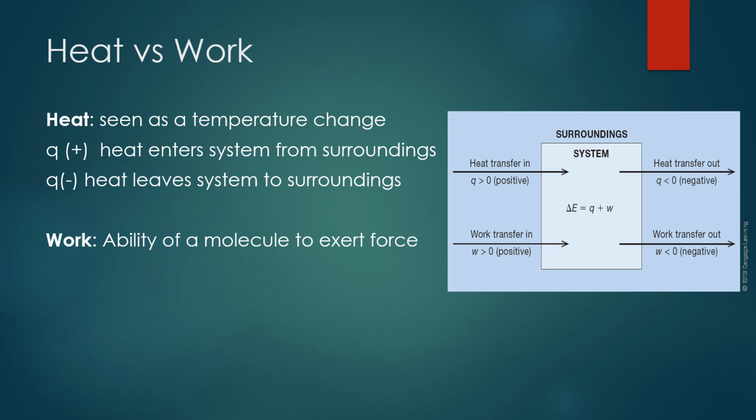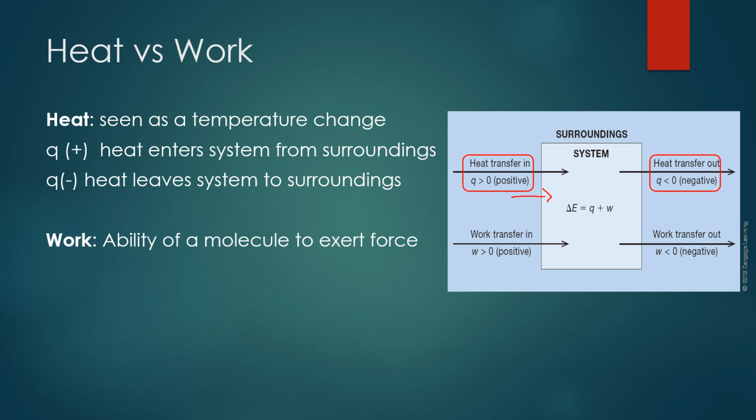So if the Q is positive, so if the heat is positive, that means that heat is entering the system from the surroundings. So we're looking at the top portions here. So Q greater than zero, or Q value positive, that means heat is going from the surroundings into the system.